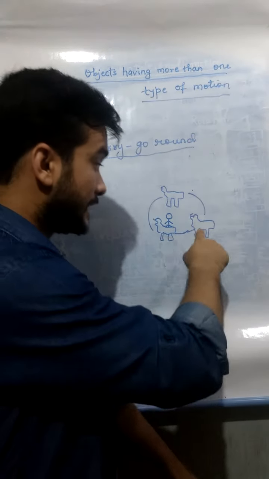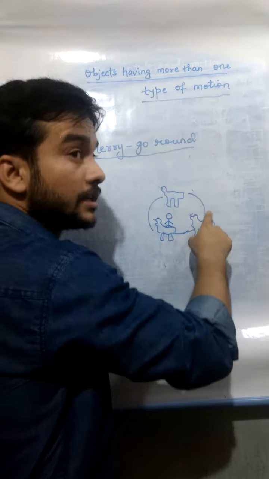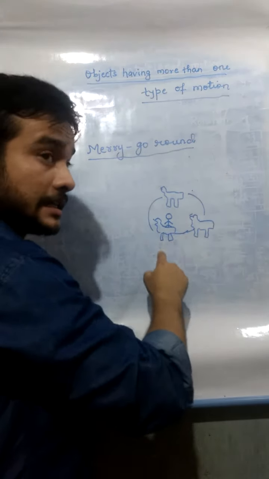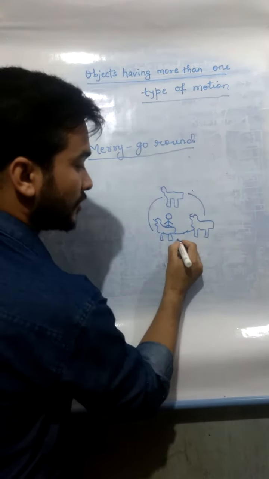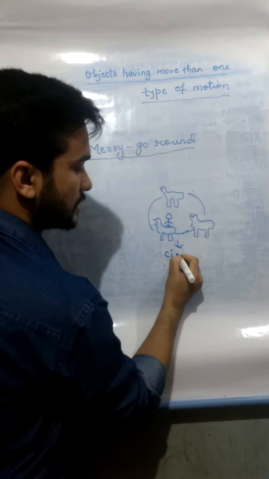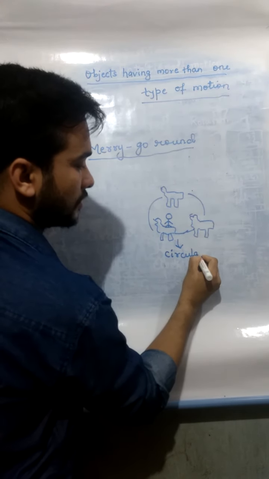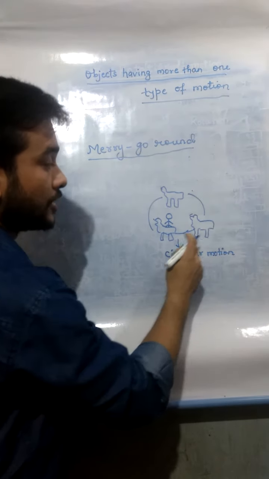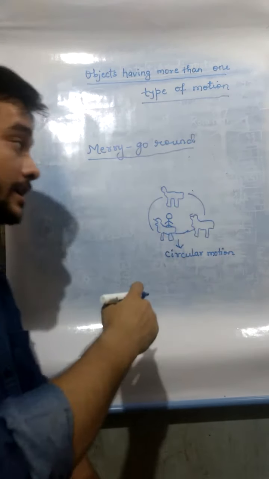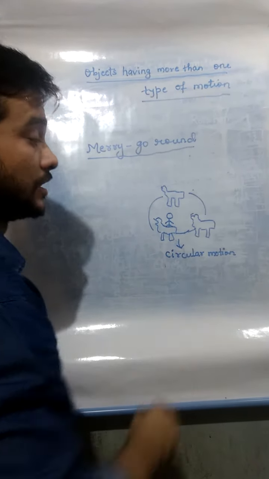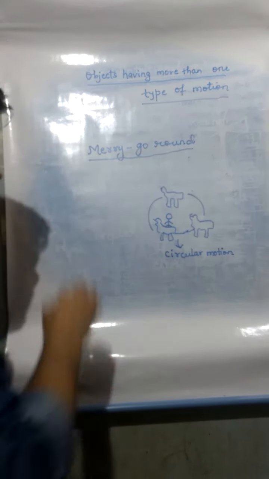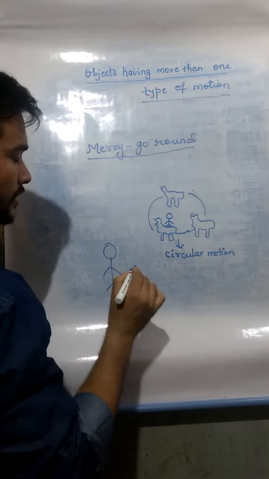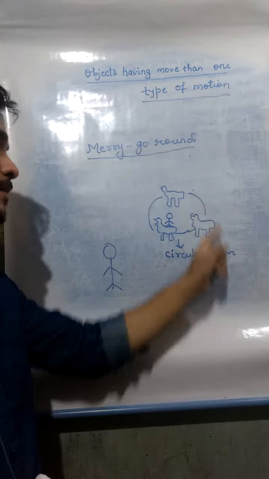Now, when the child is sitting and this merry-go-round is revolving in its own orbit, this type of motion shows circular motion. Now, suppose there is a person standing here watching the whole merry-go-round.